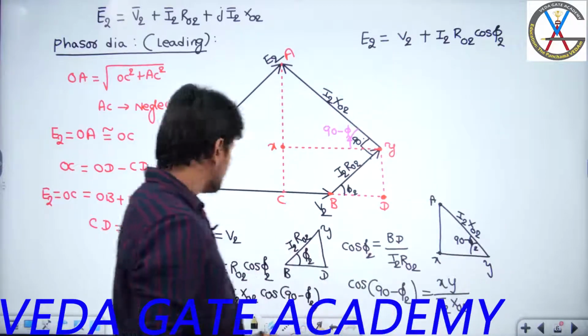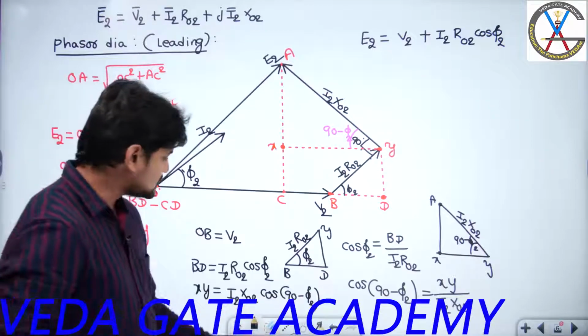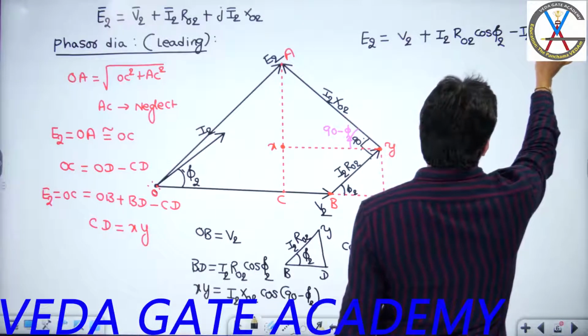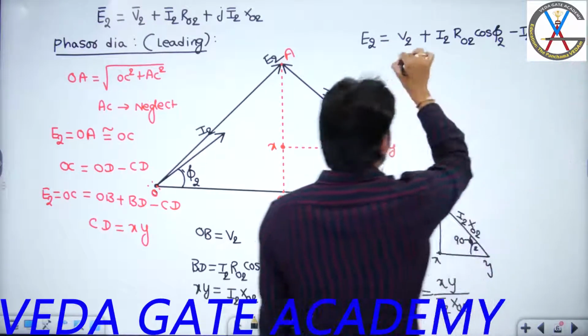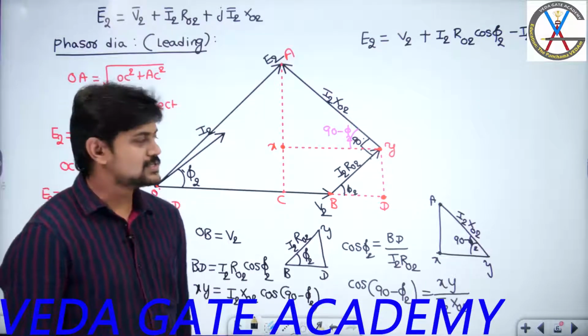And next length, what is the next one? Minus CD. CD is nothing but xy. What is xy? I2 x naught 2 cos(90 minus phi 2), which means I2 x naught 2 sin phi 2. So from here I will get E2 equal to V2 plus I2 R naught 2 cos phi 2 minus I2 x naught 2 sin phi 2.